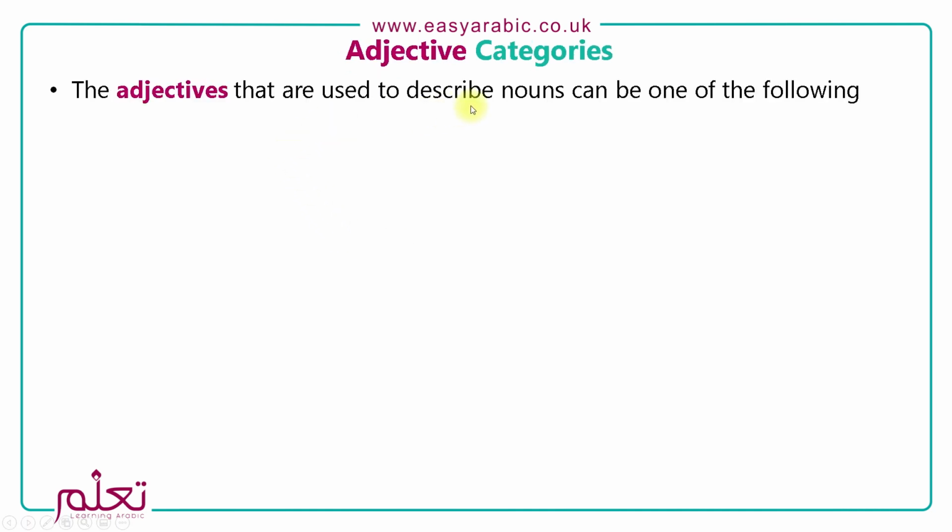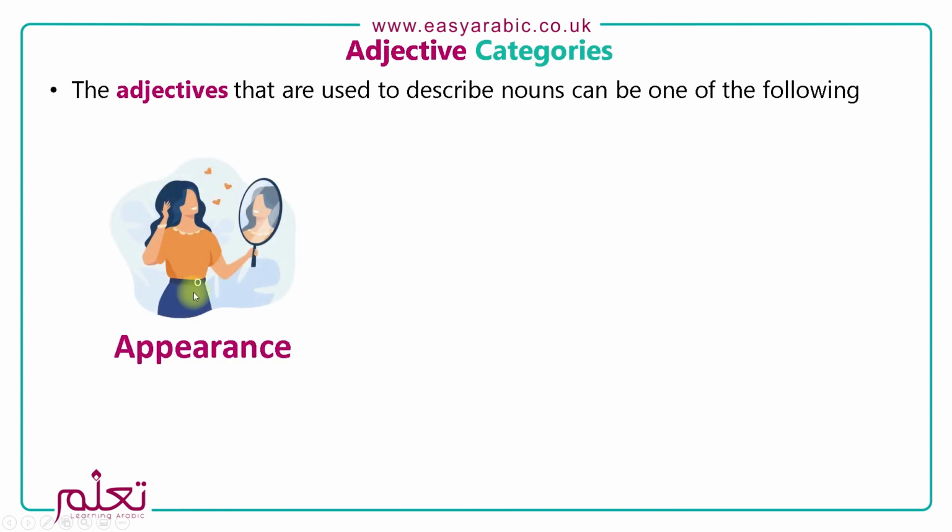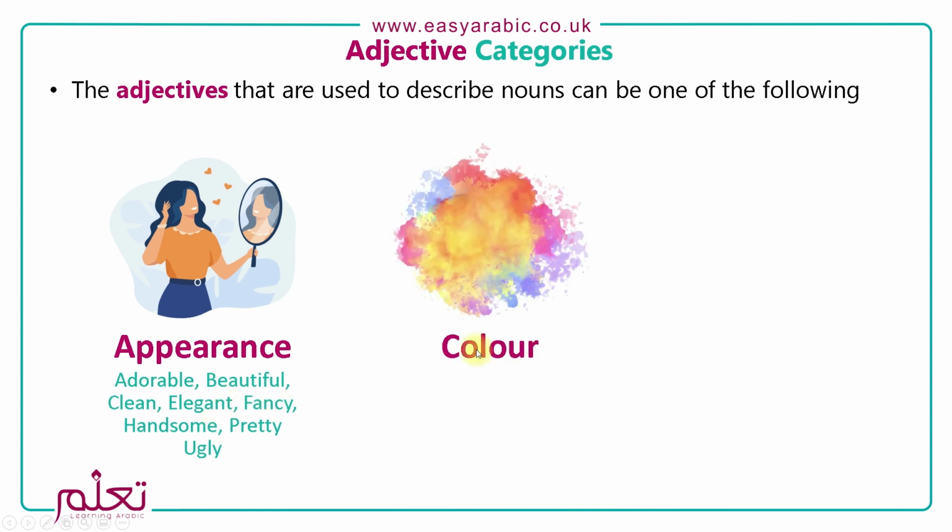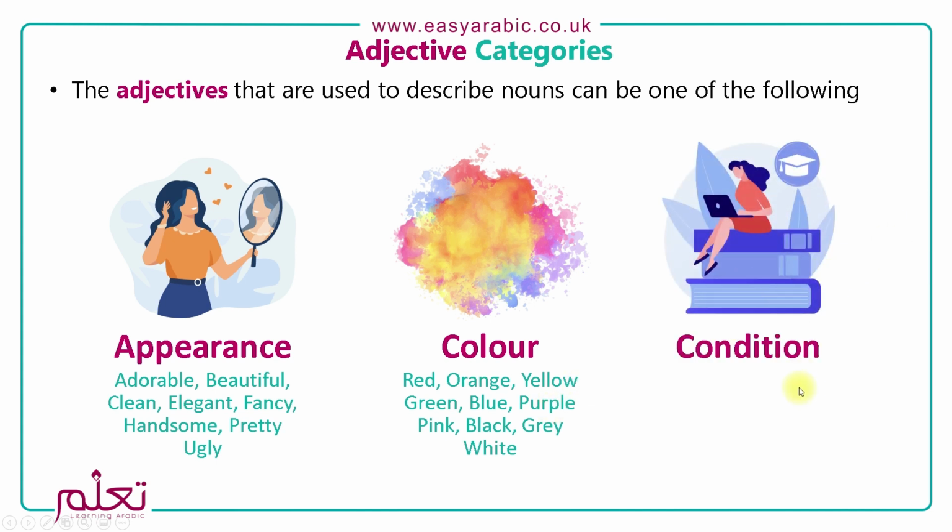The adjectives that are used to describe nouns can be one of the following. And in the upcoming lessons, I'm going to cover these in English now, but I'll cover these in Arabic. So the first one is appearance. We could say someone is beautiful, or something is clean, or someone is handsome. The second one is, like we said, the color. So we can say this was a red book, or it's a purple pen. The third one is condition. So we can say something is new, or dead, or alive, or expensive.